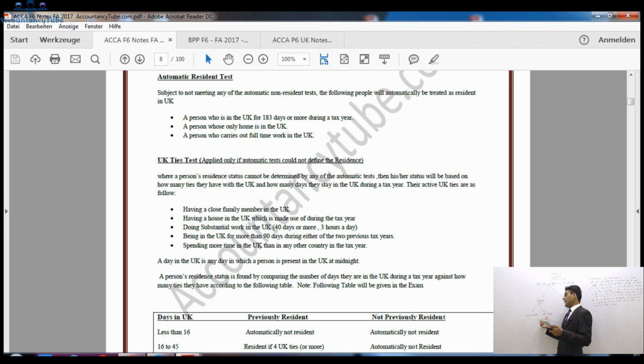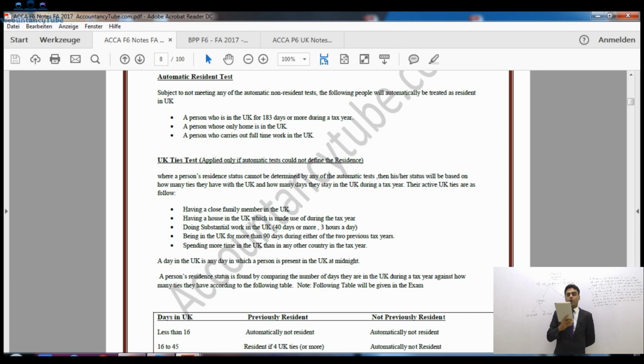Alright, so earlier we have seen the non-residents under the automatic tests. Now we are going to see the UK residents under the automatic tests. So what are these tests? Automatic resident tests, subject to not meeting any of the automatic non-resident tests. So if you haven't met any of the non-resident tests, then you have to look at the automatic resident tests. So what are those? If you've spent 183 days or more during a tax year in the UK, then you will be automatically considered as UK resident.